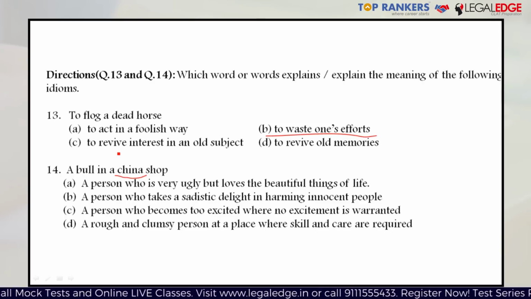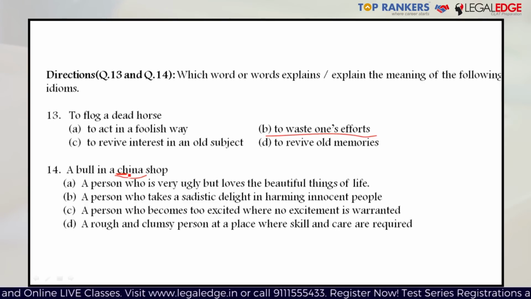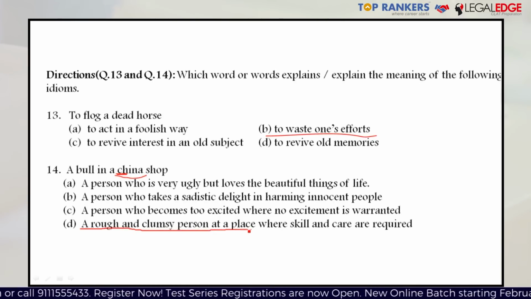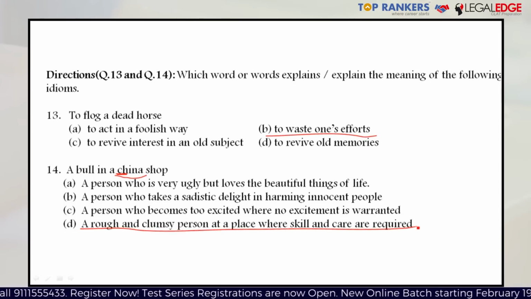In the next question, question number 14, a bull in a china shop. Here china is not referring to the country China, because the c here is not capitalized. It is referring to the bone china utensils, which are extremely fragile and break very easily. So to be a bull in a china shop means to be a very clumsy kind of person who does not know how to act or behave, and often leads to a lot of physical damage. So the answer has to be D, a rough and clumsy person at a place where skill and care are required.